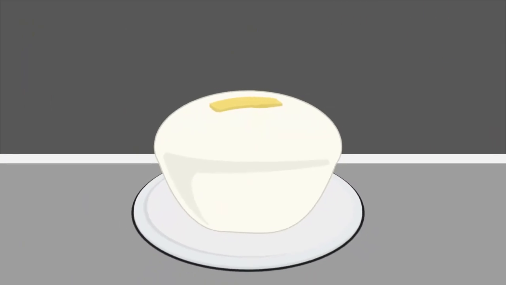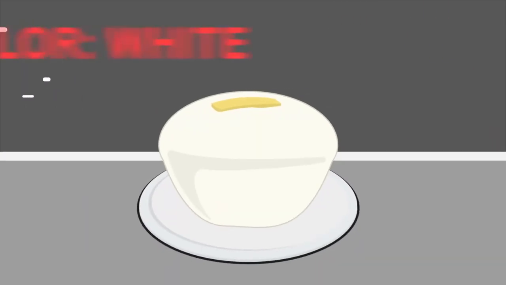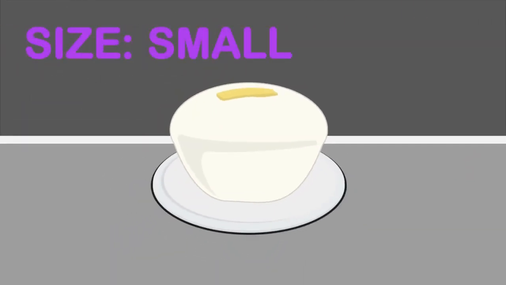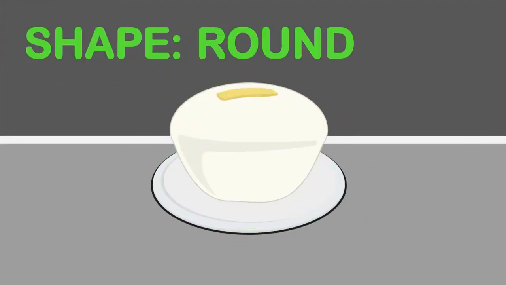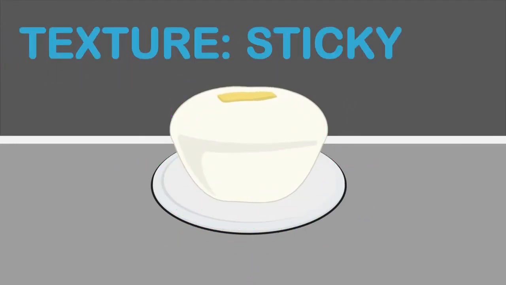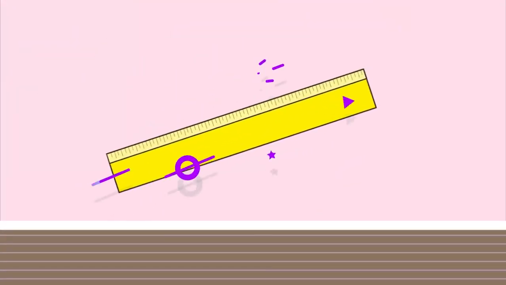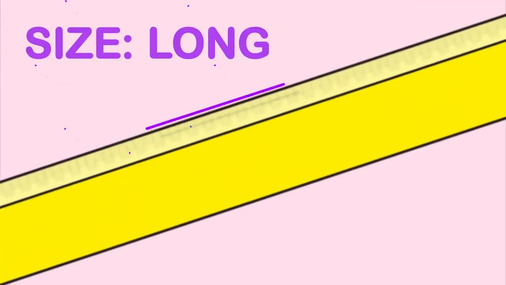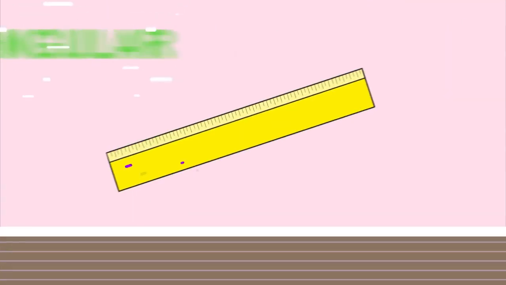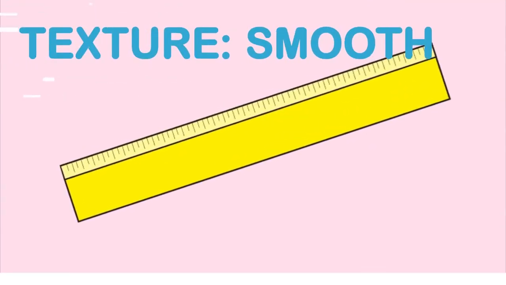Take this example, puto. We can observe that it is color white, small, and is rounded. When you touch it, the texture is sticky, but it is soft. Another example, ruler. It's yellow, long, rectangular. When you touch it, it's smooth. When you press it, it's hard.